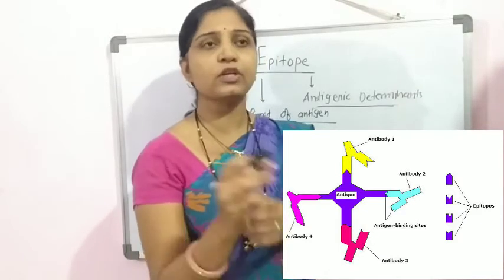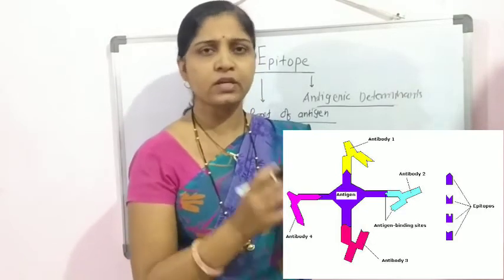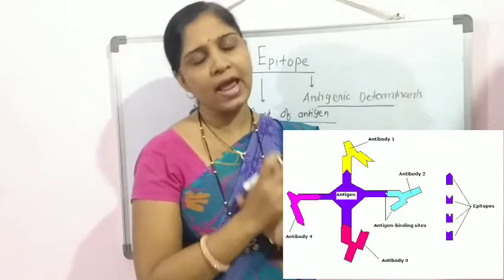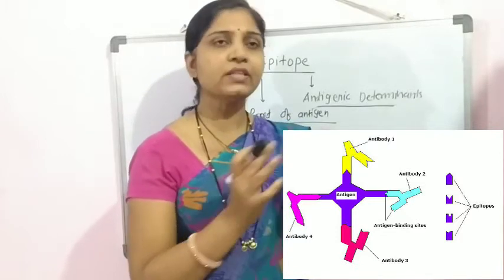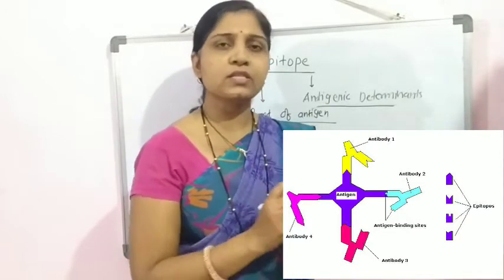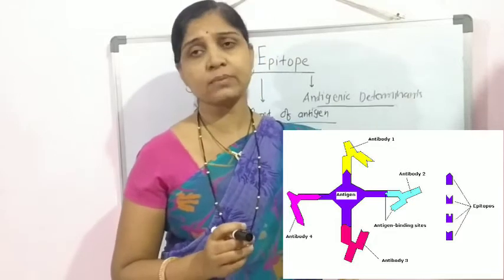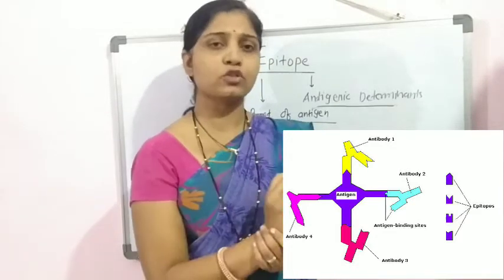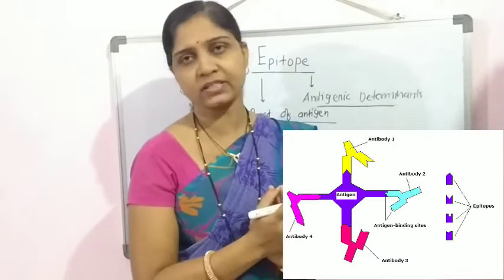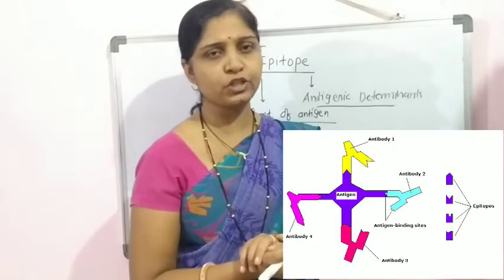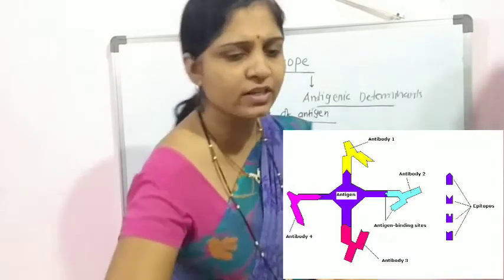Now, as we discussed the different types of antigens, they may be whole microorganisms, different particles, or non-microbial agents. In some cases, instead of the whole microorganism, some parts or components of the microorganism may act as an antigen.